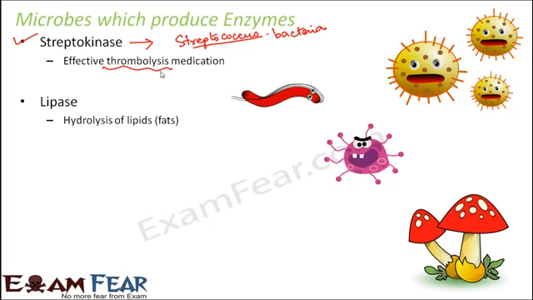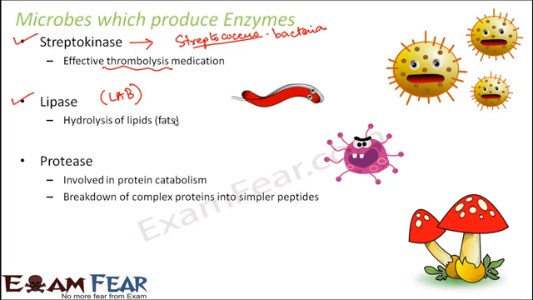The next enzyme that is produced is lipase, and lipase is produced from some of the lactic acid bacteria. What does lipase do? It helps in hydrolysis of fats or lipids. That means it helps to break down lipids to release energy. Without lipase, the lipids inside your body will just remain like that. So lipase is extremely important for us.